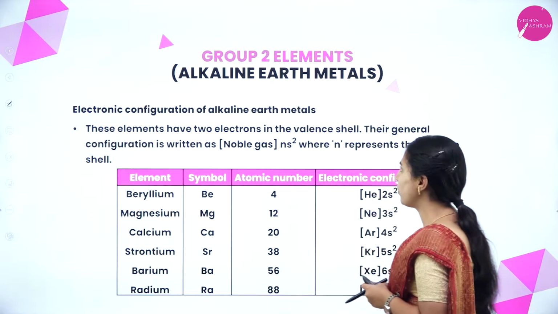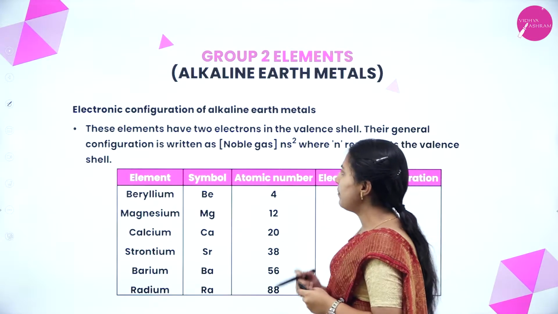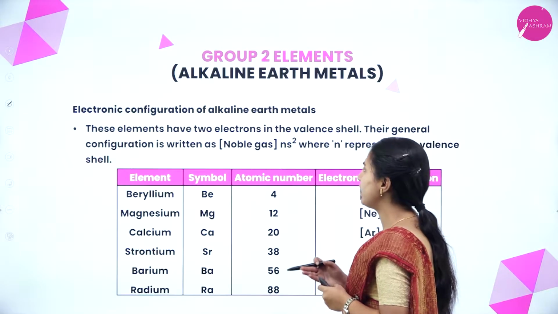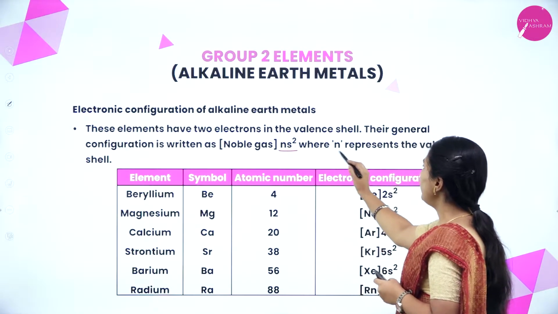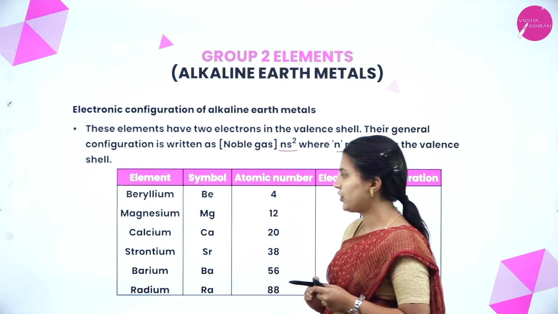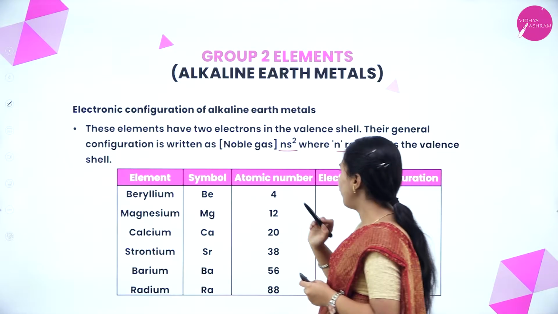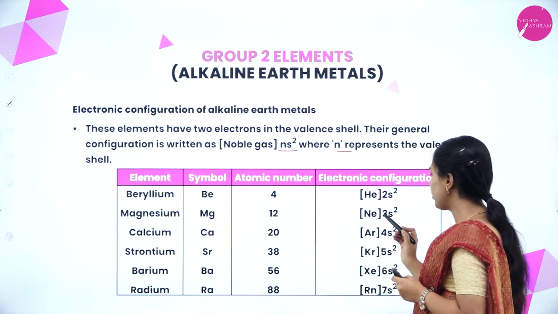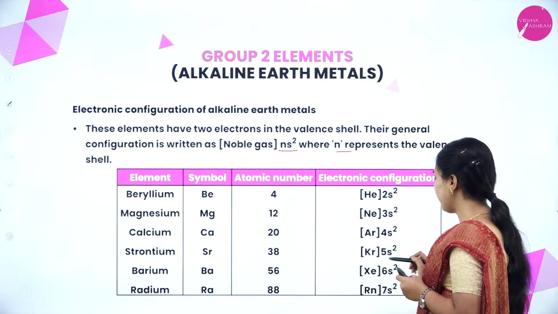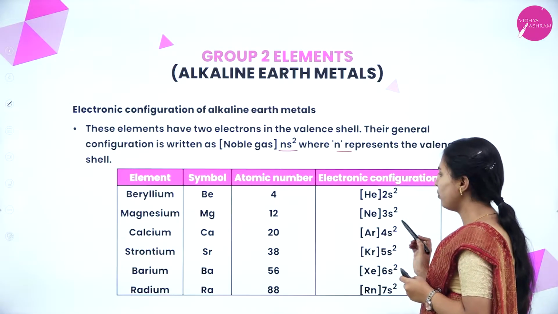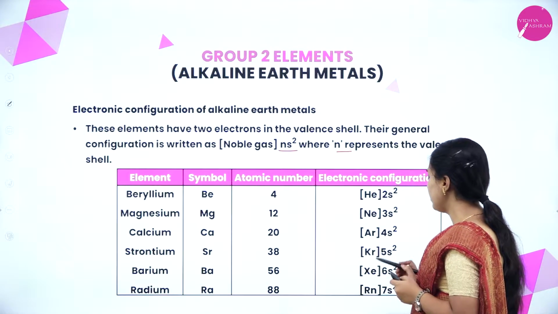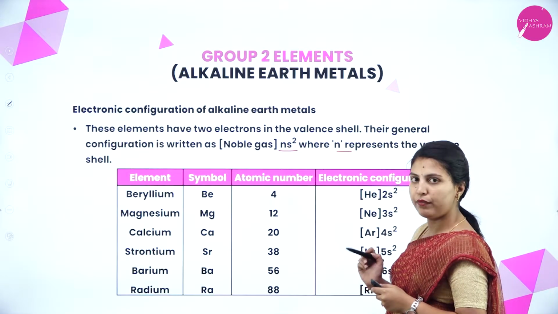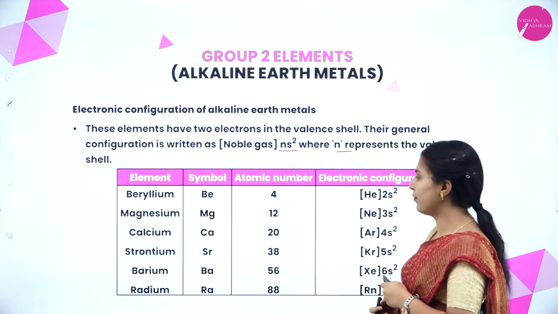Next, electronic configuration of alkaline earth metals. These elements have 2 electrons in the valence shell. Their general configuration is written as ns2, where n represents the valence shell. This is beryllium, atomic number 4, 2s2; magnesium 12, 3s2; calcium 20, 4s2; strontium 38, 5s2; barium 56, 6s2; radium, this is 7s2. It means after the noble gas configuration, it will end up with the valence shell of complete configuration.